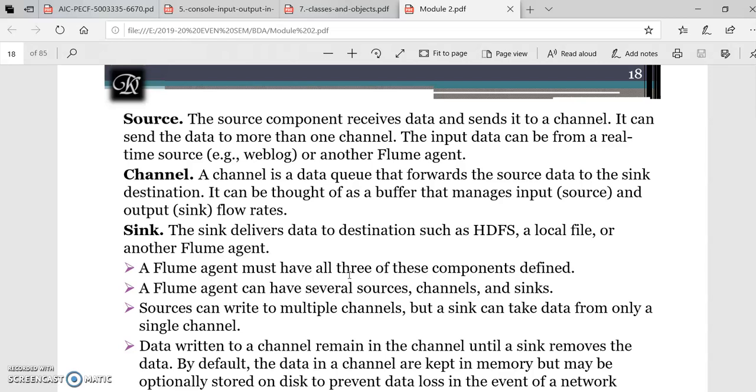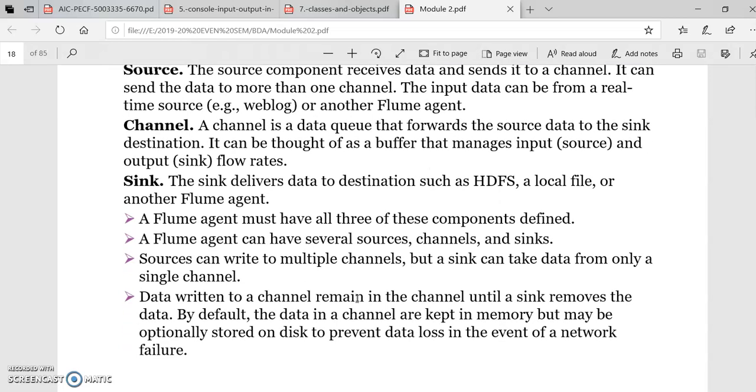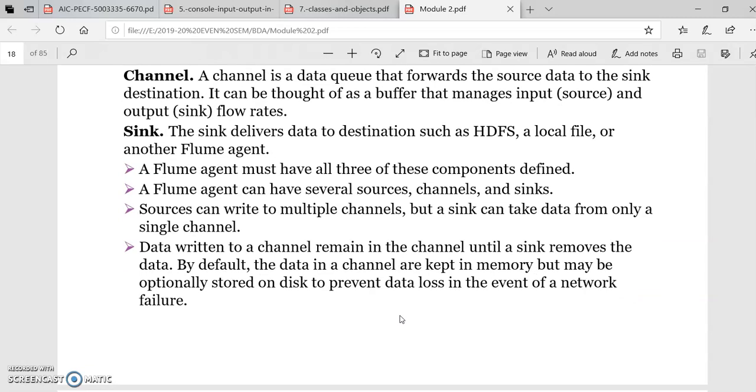It is mandatory that all Flume agents have these three components defined. A Flume agent can have several sources, channels or sinks. The sources which are defined can write to multiple channels at a time, but the sink can take data from only a single channel. This is a very important point: a source can write to multiple channels, but a sink can take from only one single channel. Data written to a channel remains in the channel until the sink removes the data.